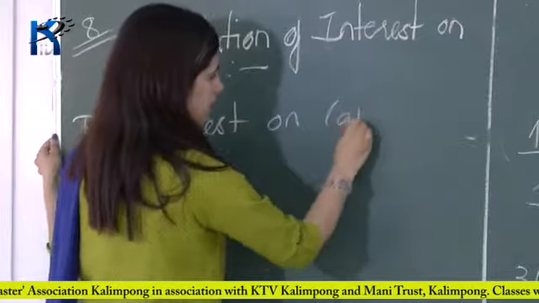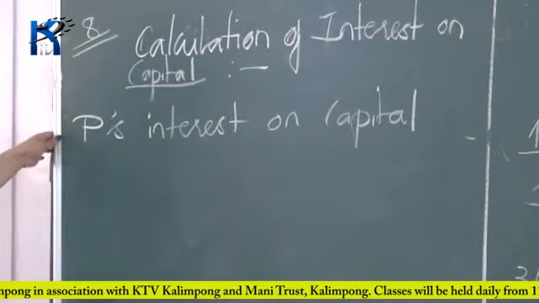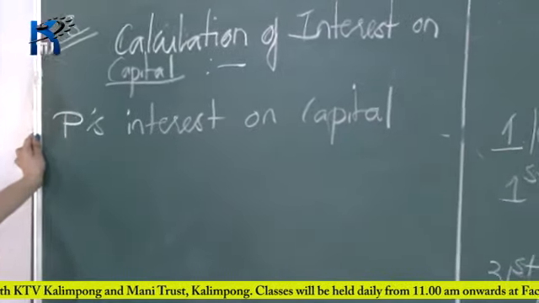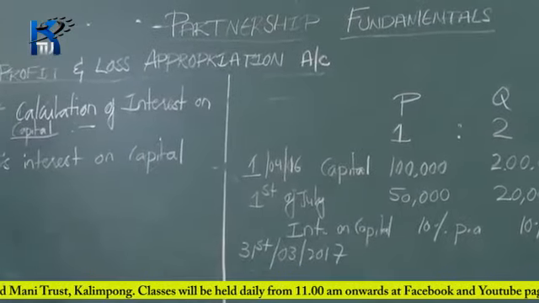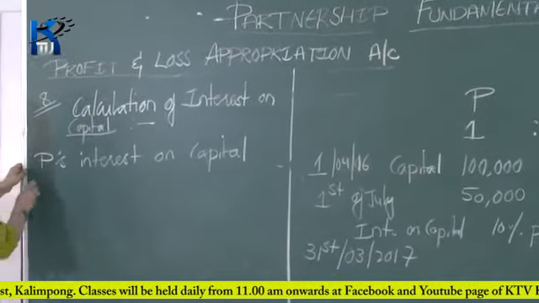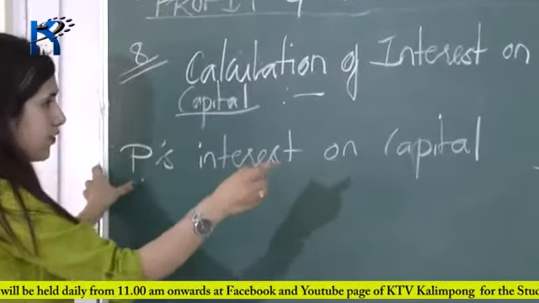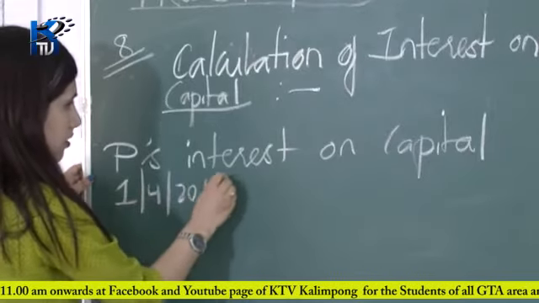So here there are two capitals: one is 1 lakh rupees which was introduced on 1st of April 2016, another one is 50,000 rupees which was introduced on 1st of July 2016. So you have to consider both the capitals. First let's calculate interest on the first one, write the date 1st April 2016.